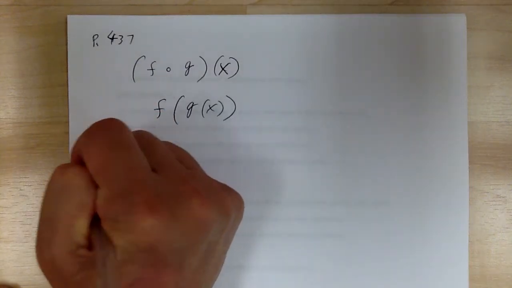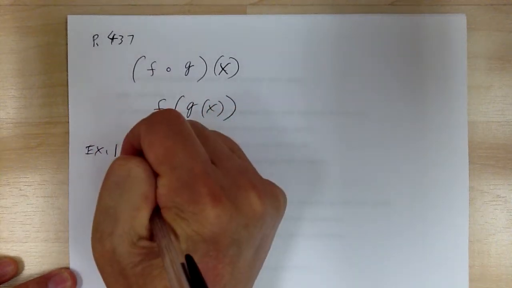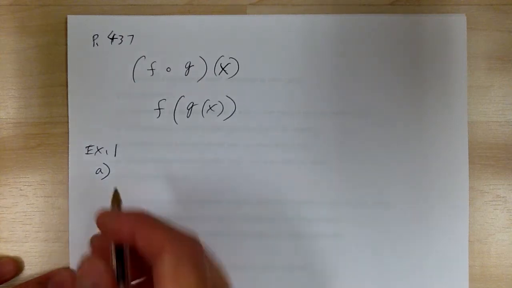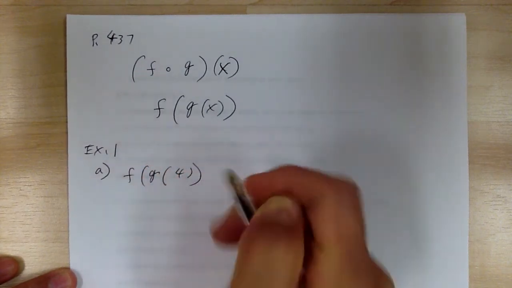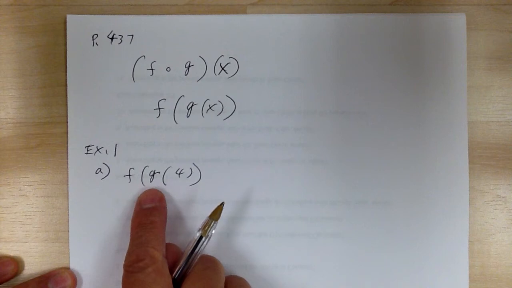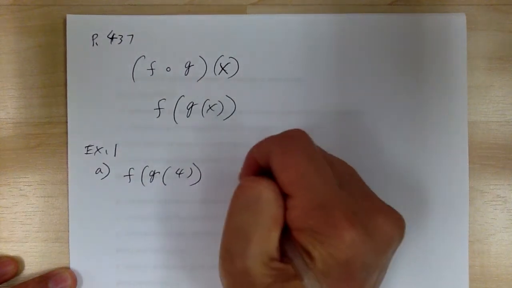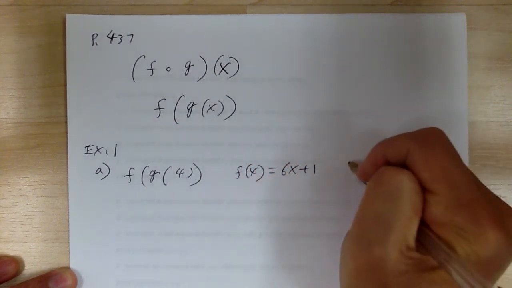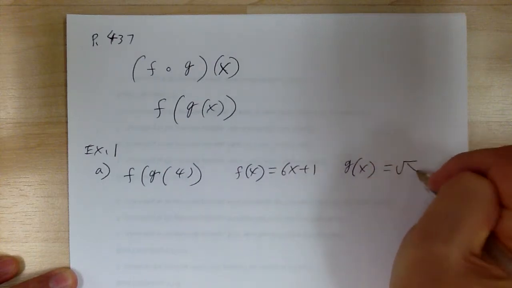So let's go to example 1, part A. When you have composite function, you want to use 3 columns or 4 columns, depending on how many functions. So you're looking for f of g of 4. Since you're going to use the f function and g function, you need to write your f function and g function on the side. So f of x is equal to 6x plus 1, and g of x is equal to square root of x.